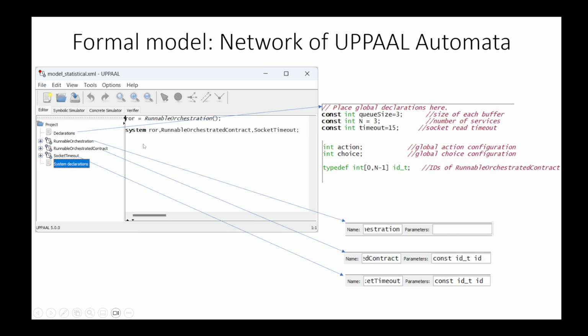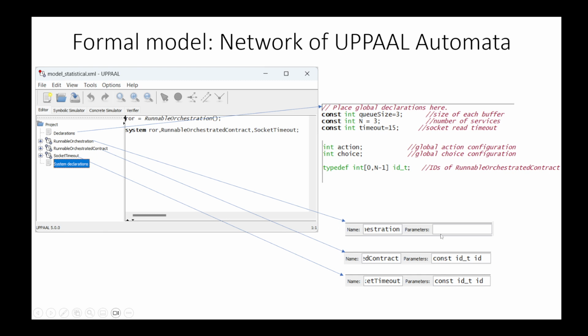This is the formal model of the contract automata runtime environment. In UPPAAL, we have global declarations, for example, the number of services and other parameters. The configuration of choice and action of CARE is declared here globally. In this version of the model, this configuration is always shared between all instances of orchestrator and services.